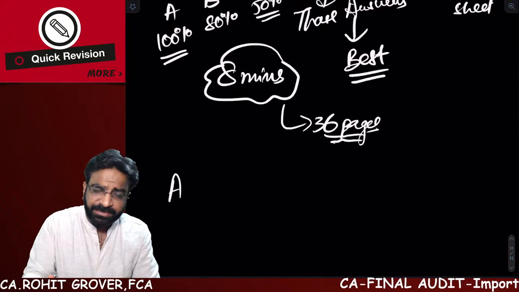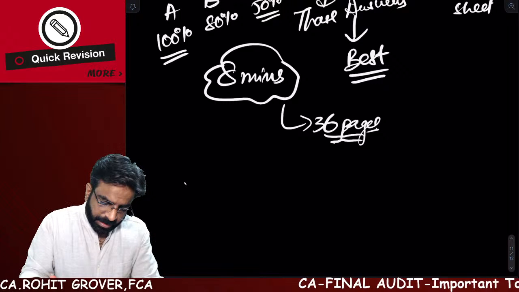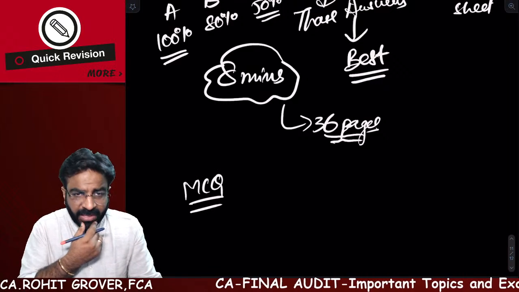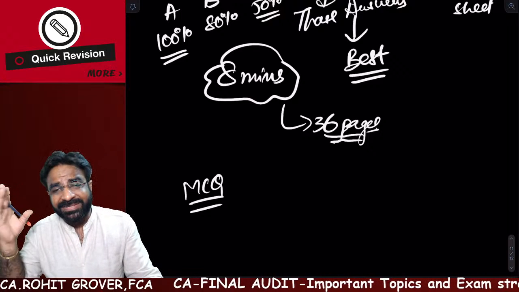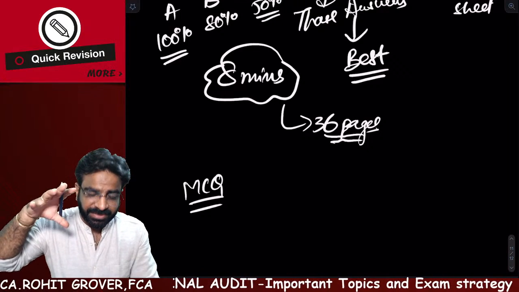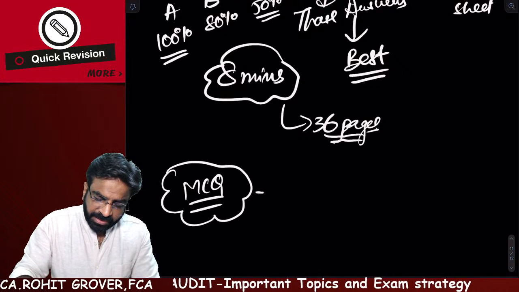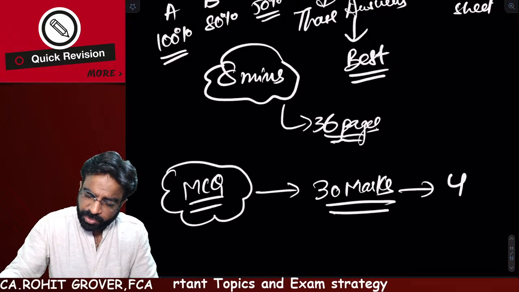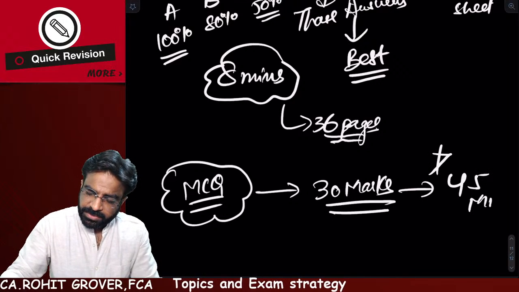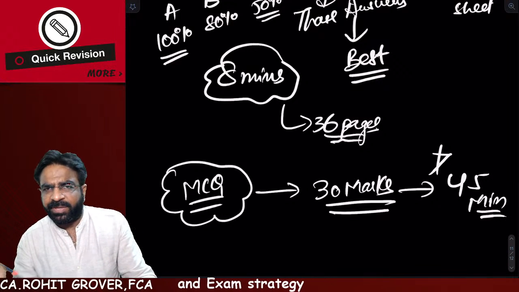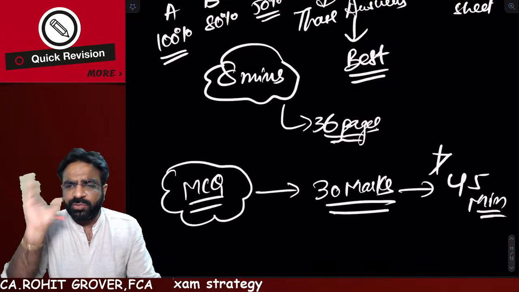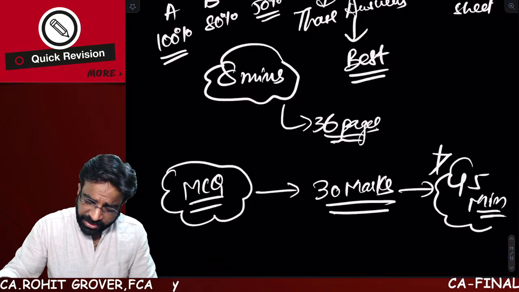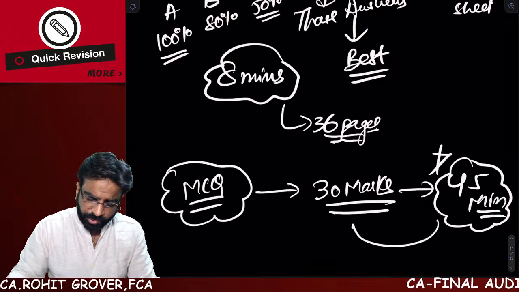Sir, MCQ should be read first or any other better plan for it? I will suggest that you should do the MCQs at the last. एमसीक्यू हमेशा लास्ट में करना सर। The benefit of doing MCQs last is that MCQs require calmness. And remember one thing, for 30 marks of MCQs you should not spend more than 45 minutes. Last 45 minutes, or if you are comfortable in MCQs, do the MCQs first and then do the remaining descriptive part. But what I'm saying is that 45 minutes should be the maximum time you devote to the MCQs.